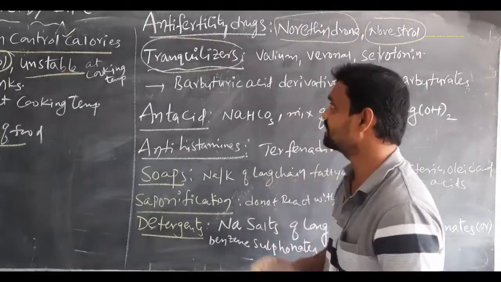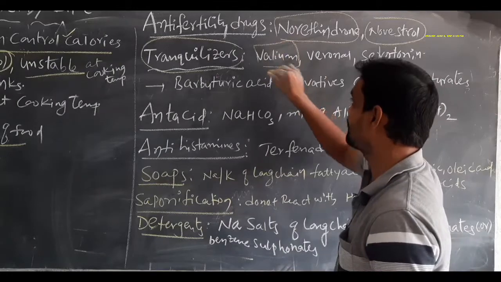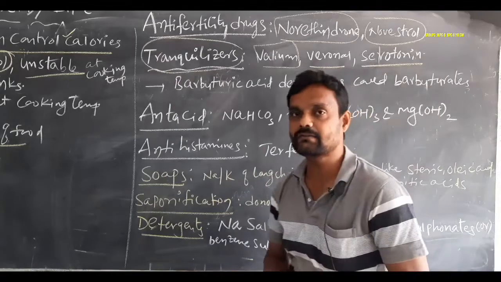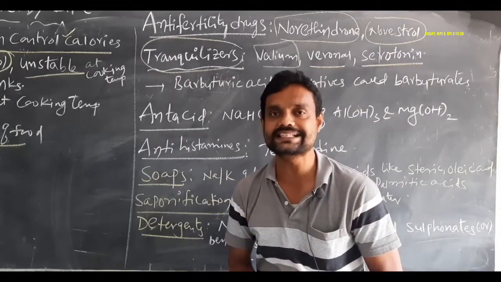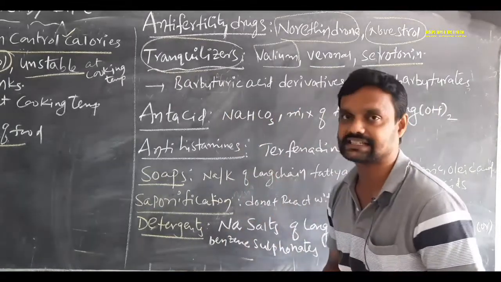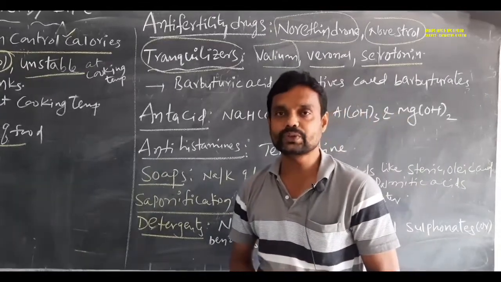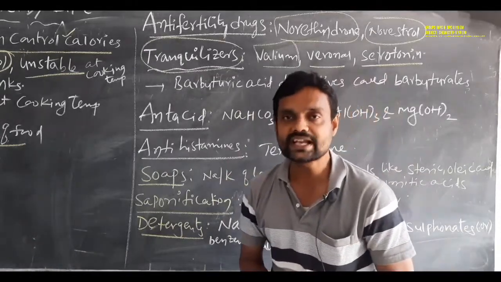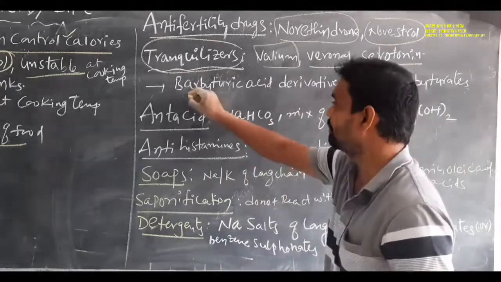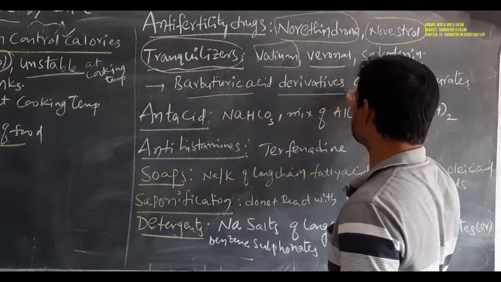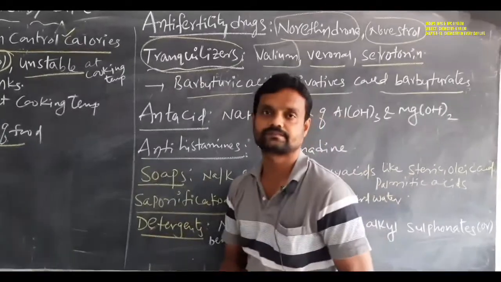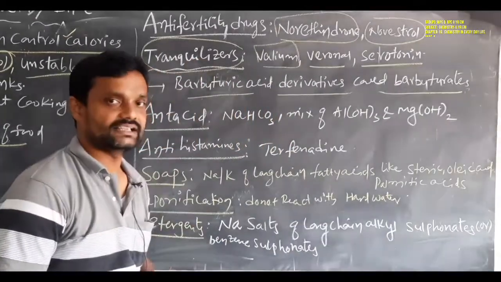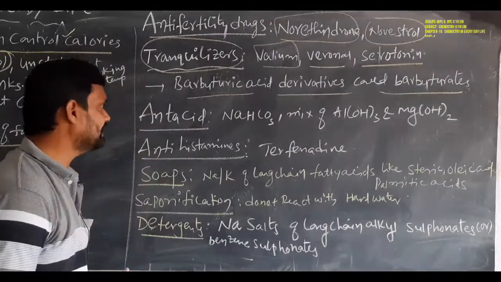Examples of tranquilizers are Valium, Veronal and serotonin. Valium, Veronal, serotonin are examples of tranquilizers. Some barbiturates are also examples of tranquilizers. Barbiturates are nothing but barbituric acid derivatives. So these are examples of tranquilizers.